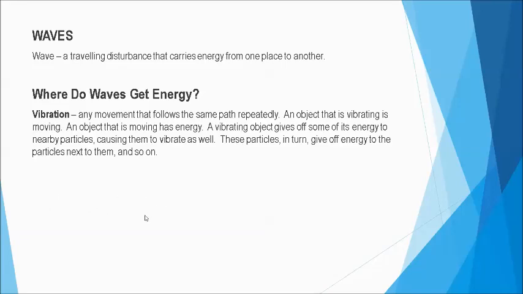Sabi ng kinetic energy, energy that is by virtue of motion. So, a vibrating object gives off some of its energy to the nearby particles, causing them to vibrate as well. These particles in turn give off energy to the next particles, and so on and so forth.